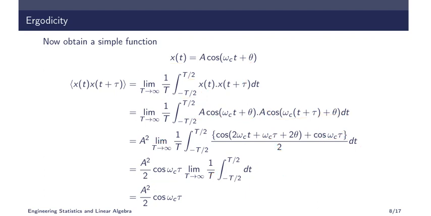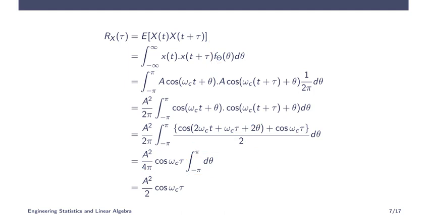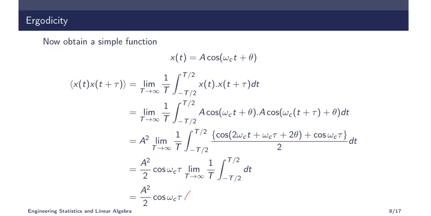So if both are the same, then we can say that this process is an ergodic process. That is what ergodicity is: the time average and ensemble average are the same. So if the average is the same, obviously the variance will also be the same, because the expectation operator is the same for both.